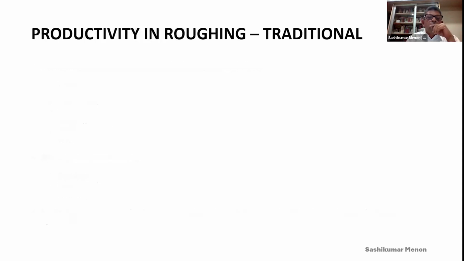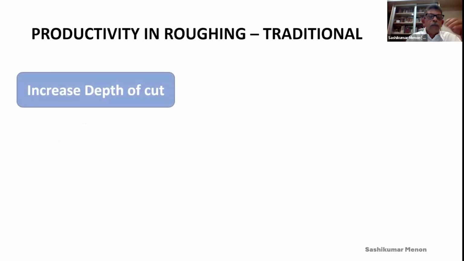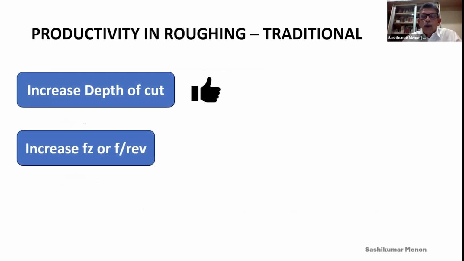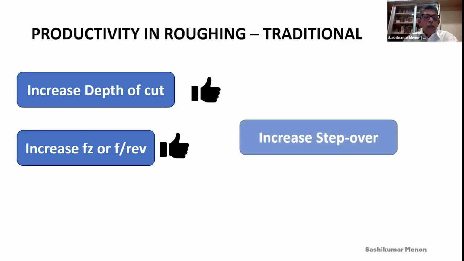Okay. Now, we have traditional machining strategies. Let's see how we can increase productivity in roughing using traditional methods. Can we increase the depth of cut? Yes, of course. Can we increase the feed per tooth or feed per revolution, feed per tooth in milling and feed per revolution in drilling and turning? Of course, we can do that. Can we increase the step over, which we call pitch or AE? Yes, of course, we can do that.